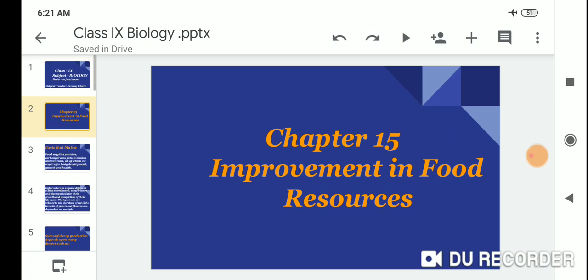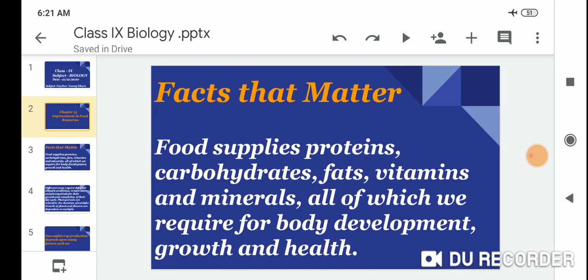So dear students, today we start Chapter 15, Improvement in Food Resources. Let me start with the facts that matter. Food supplies the proteins, carbohydrates, fats, vitamins, and minerals, all of which we require for body development, growth, and health.